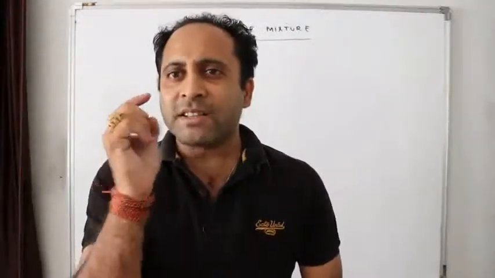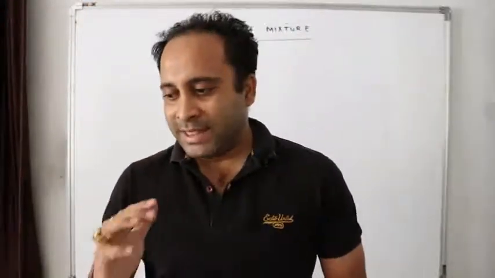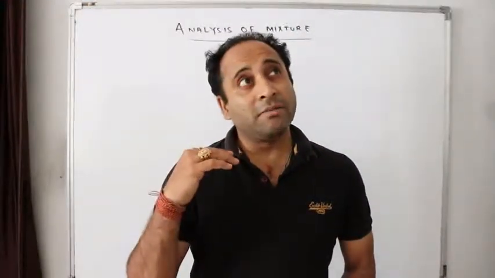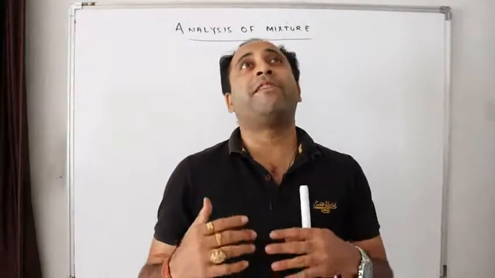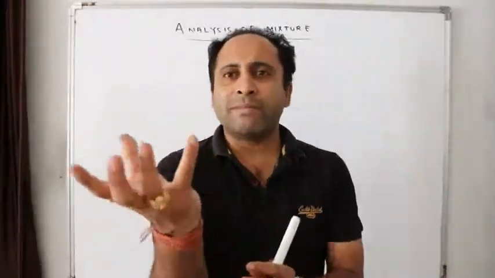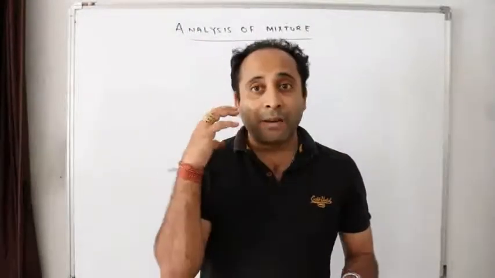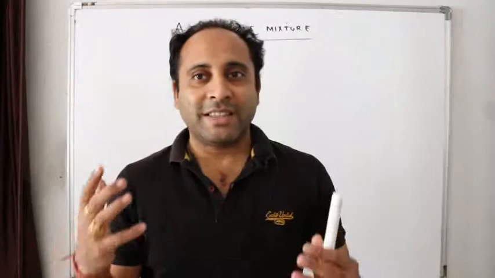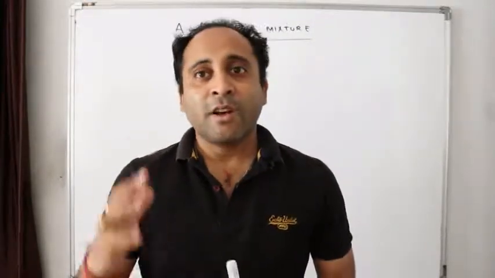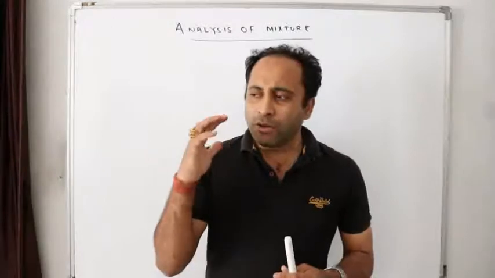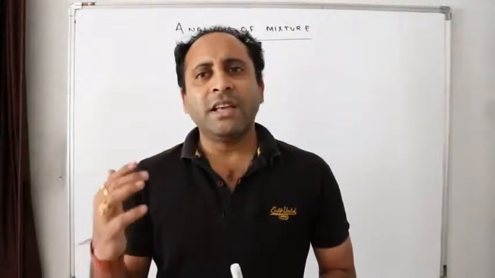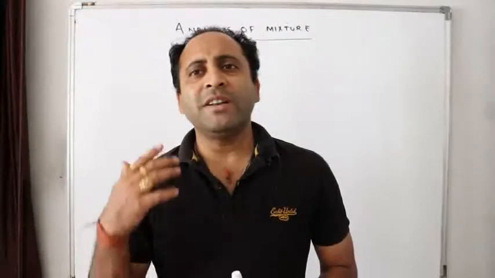By chance, if a compound contains more than one variety of element, then how to analyze it? Or if I give you some substance and ask you to find out how much carbon is there, how much hydrogen is there, how much nitrogen is there, and tell me in percentage or in grams, this is called analysis. So today's discussion is how to calculate the amount present in grams or in percentage.